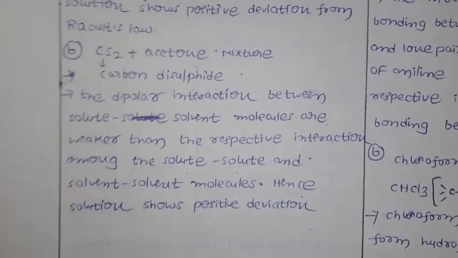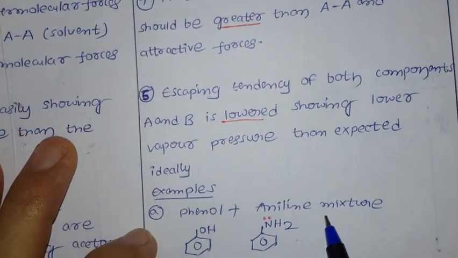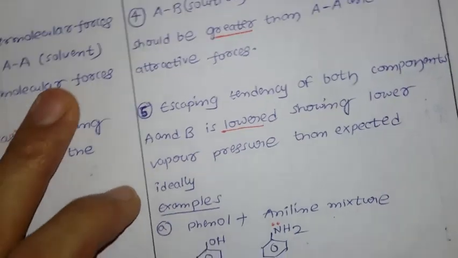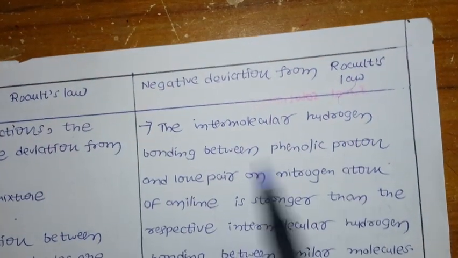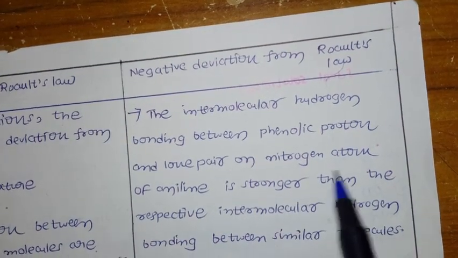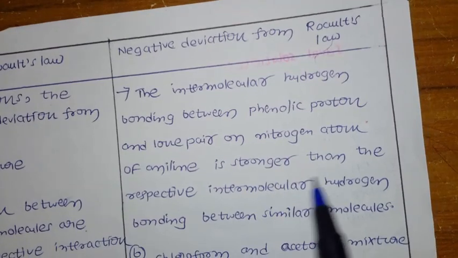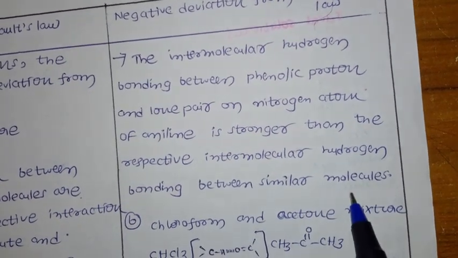Next, let us see the examples for the negative deviation from Raoult's law. The first example is the phenol and aniline mixture. In this case, phenol and aniline already have hydrogen bonding between them. For negative deviation, the intermolecular hydrogen bonding between the phenolic proton and the lone pair on the nitrogen atom of aniline is stronger than the respective intermolecular hydrogen bonding between similar molecules.